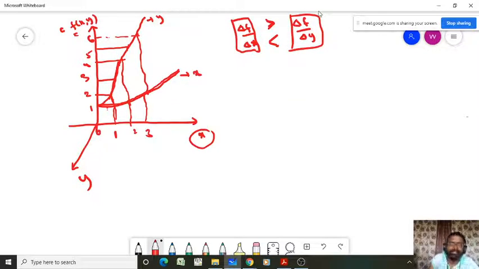Perfect. Right? So that means your objective function will be more sensitive to y, because if you observe, when one step changes in y, the change in f of x y will also be 1, but when x changes, the change in value will be very small. Did you observe? This is the change with respect to y and this is the change with respect to x. The change in function is more with respect to y, but the change in function is less with respect to x. That means y will be more sensitive to your objective function when compared to your x.